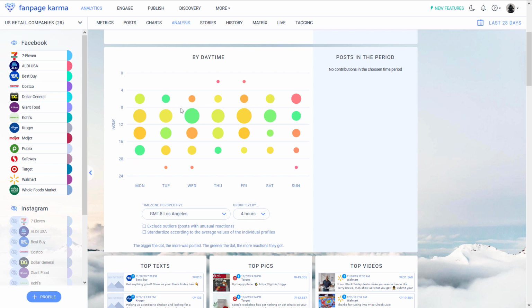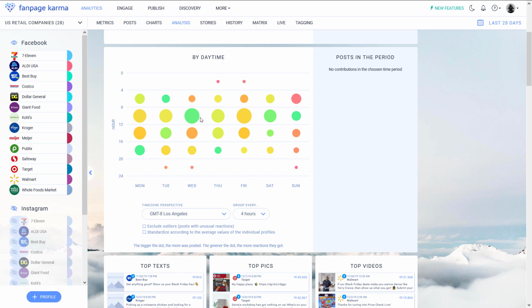And the greener the dot, the higher the post interaction was. So if you have a big dot that is really green, that means that there were a lot of posts with a lot of post interaction, which is an indicator that this is a good time to post.